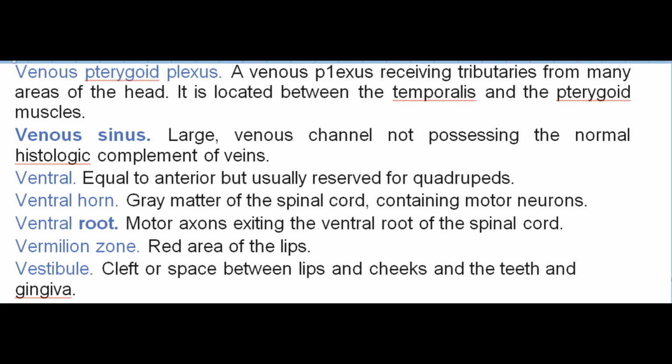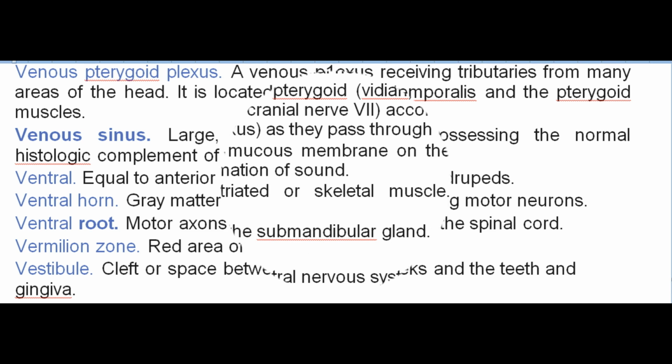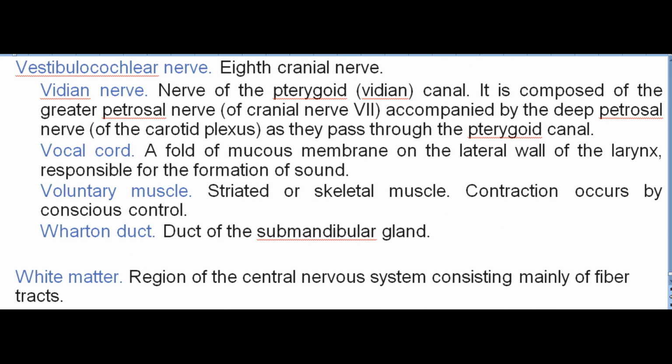Ventral. Equal to anterior but usually reserved for quadrupeds. Ventral horn. Gray matter of the spinal cord, containing motor neurons. Ventral root. Motor axons exiting the ventral root of the spinal cord. Vermilion zone. Red area of the lips. Vestibule. Cleft or space between lips and cheeks and the teeth and gingiva. Vestibulocochlear nerve. 8th cranial nerve.